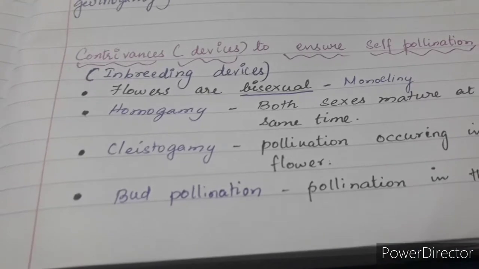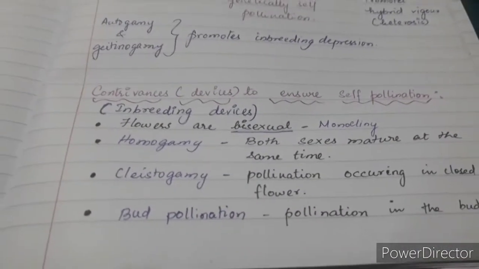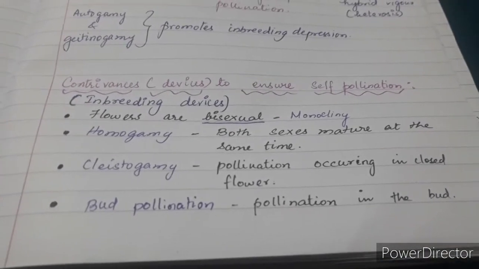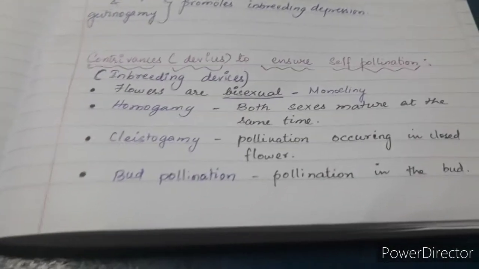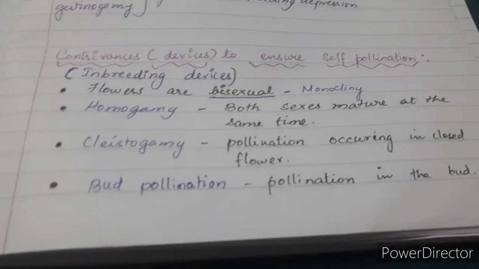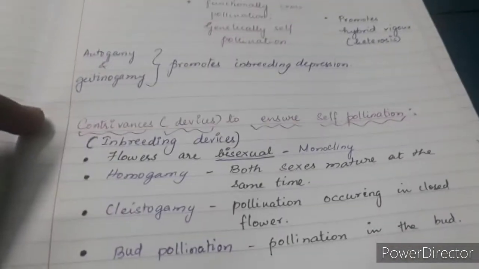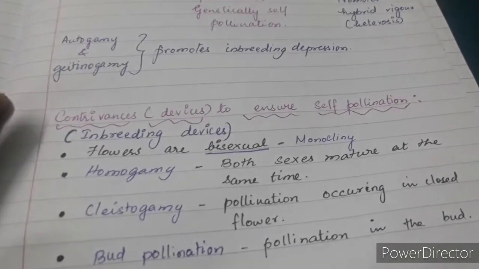So hence it has to undergo only self-pollination. The next thing we have is bud pollination. The pollination happens in the bud condition itself. That means the opening of the flower didn't happen. It was in a bud condition, pollination was over. Okay, these are the 4 features which can promote self-pollination.